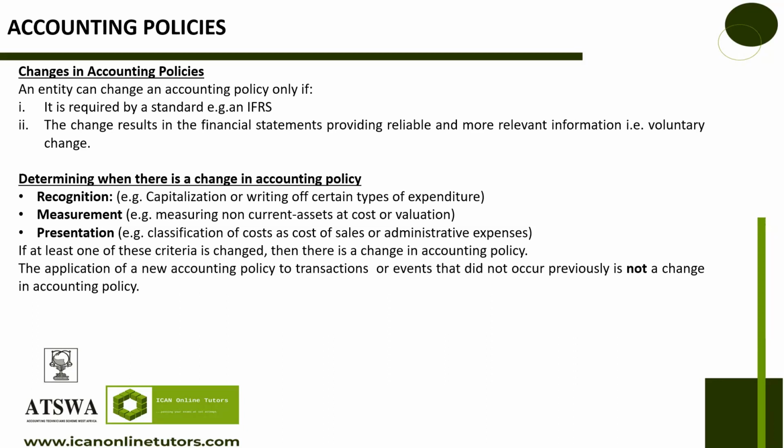Do you understand? Then number 2 is that the change will result in the financial statements providing reliable and more relevant information. So the first part is an involuntary change, meaning that you don't want to change your policy. You were forced to change your policy by a standard.